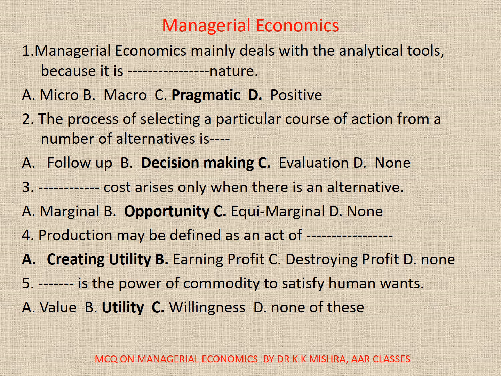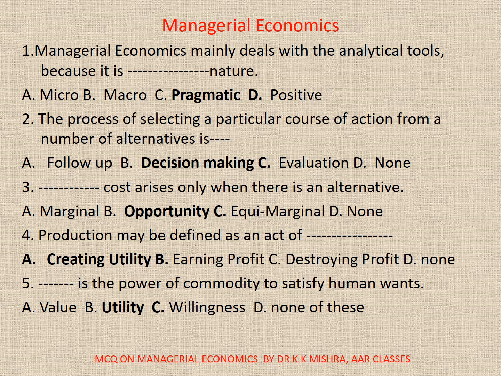2. The process of selecting a particular course of action from a number of alternatives is dash. A. Follow up, B. Decision making, C. Evaluation, D. None. The correct option is B, decision making. 3. Dash cost varies only when there is an alternative. A. Marginal, B. Opportunity, C. Equimarginal, D. None. The correct option is B.